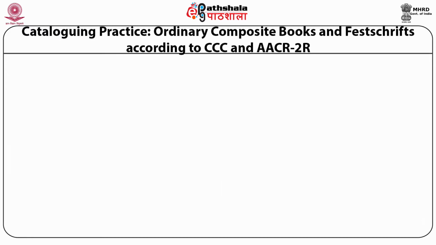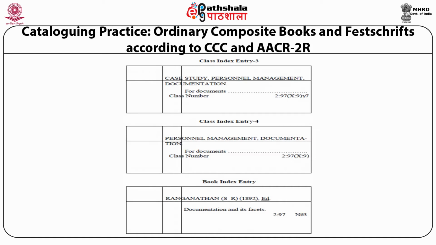Now this is the third class index entry, you can see, then the fourth class index entry, and now let's come to the book index entry, which is made in the editor, and then the title of the book is mentioned and the call number in the end.